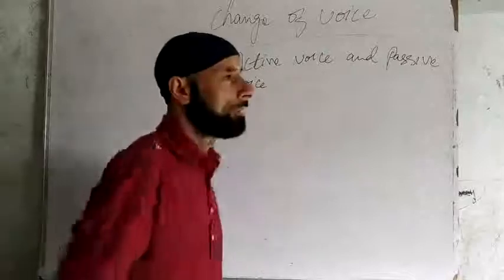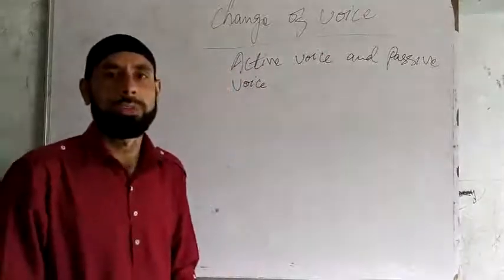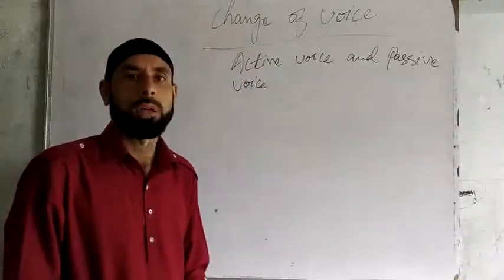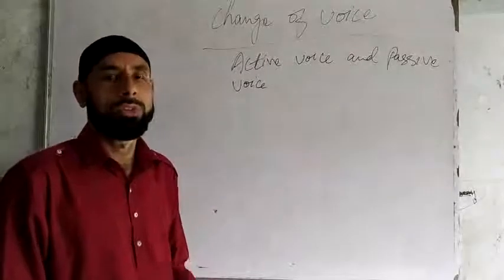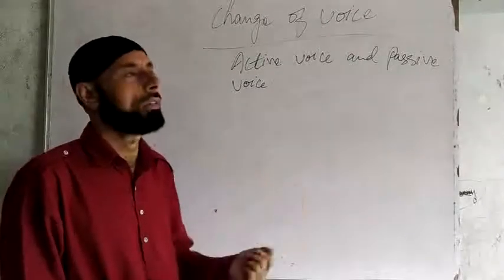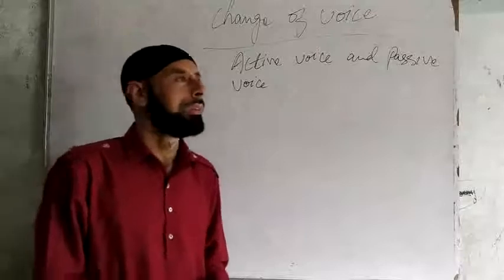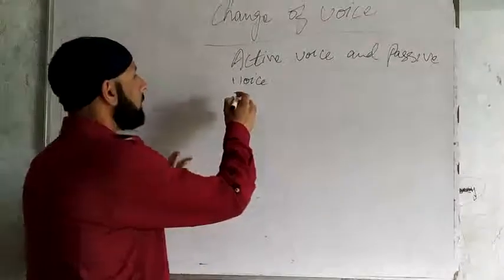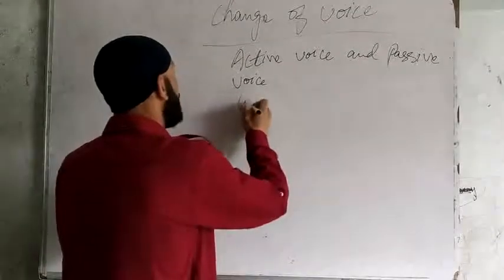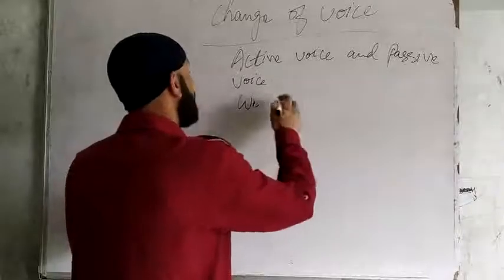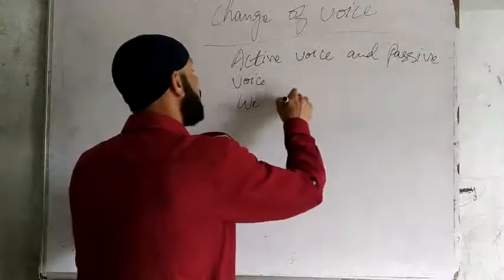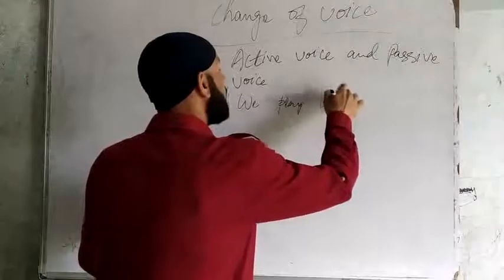Active voice is that voice in which the subject performs the action, like, we play cricket.